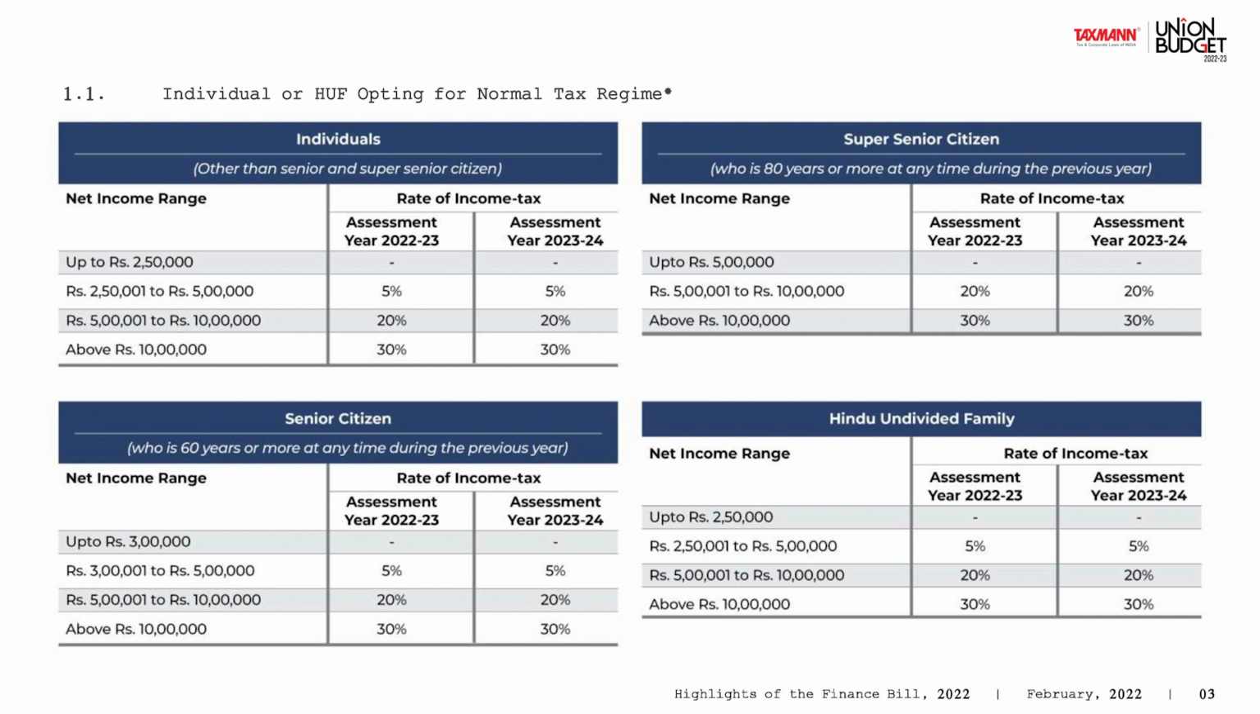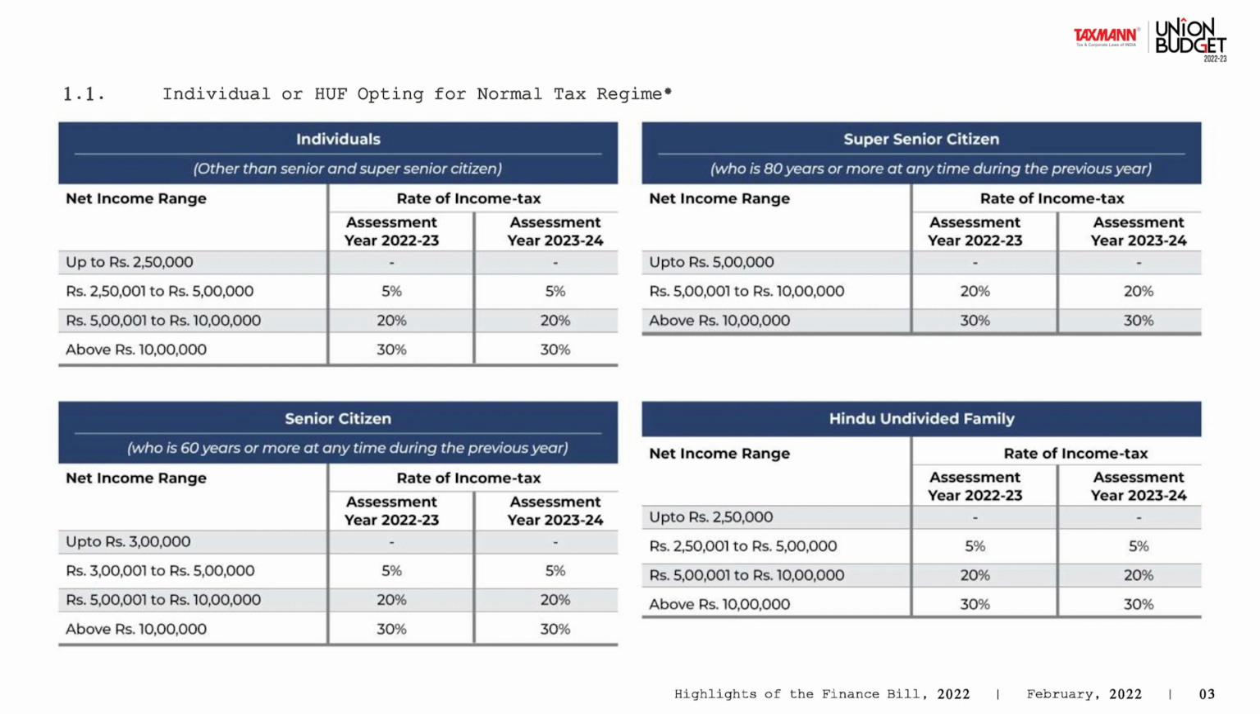So the normal tax regime for individuals and HUF has the basic exemption limit of 2,50,000 for those other than senior citizens and super senior citizens. Senior citizens have the basic exemption limit of 3 lakhs, whereas super senior citizens who are 80 years or more of age have the basic exemption limit of 5 lakh. That means this much income, which is 2,50,000, 3 lakh or 5 lakh, as the case may be, will not be charged to tax.